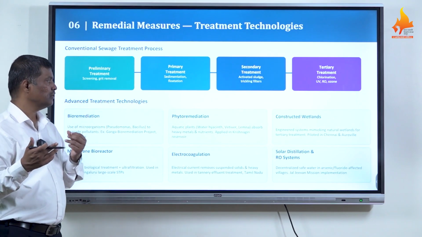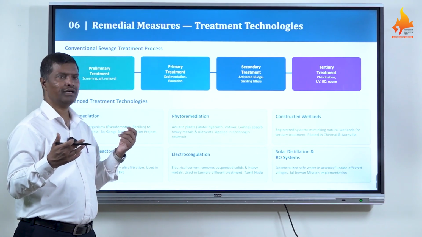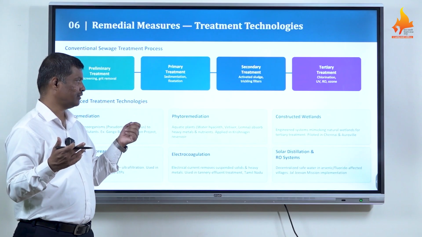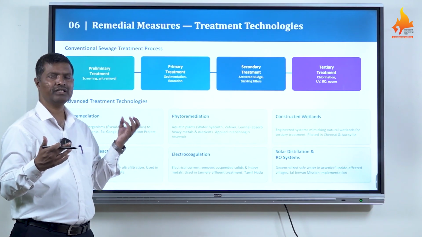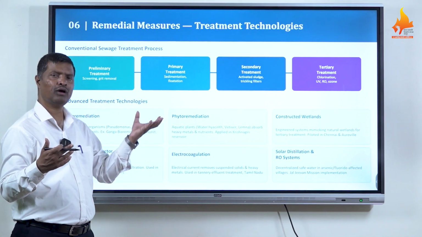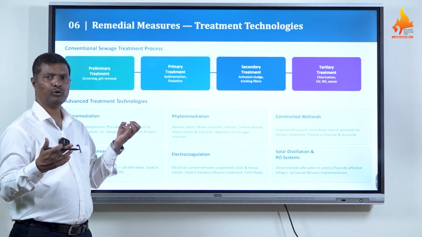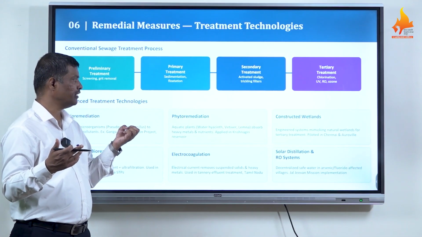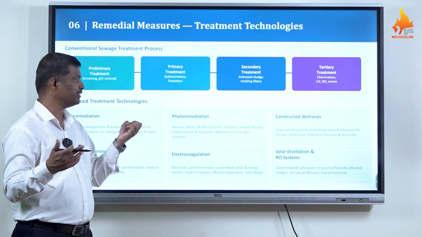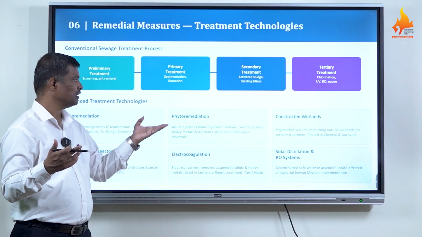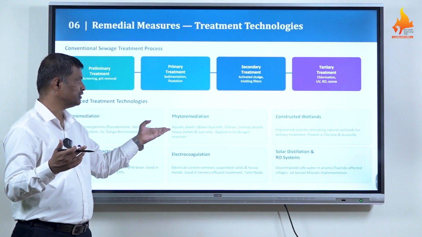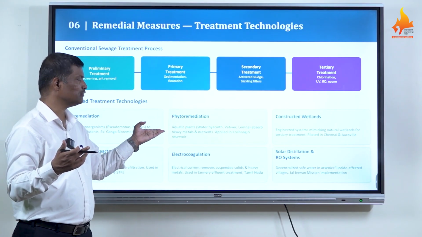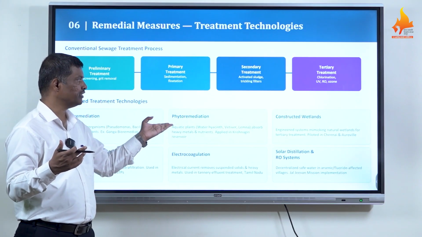Now phytoremediation: aquatic plants like water hyacinth, vetiver and lemna, these are small plants. Such plants have the capability to absorb pollutants like heavy metals or any other primary or secondary pollutant and use them as a nutrient. Such phytoremediation is very effective to clean water bodies. It is applied in Krishnagiri reservoir, one example of successful phytoremediation of water.